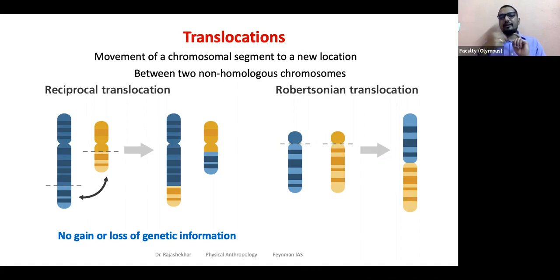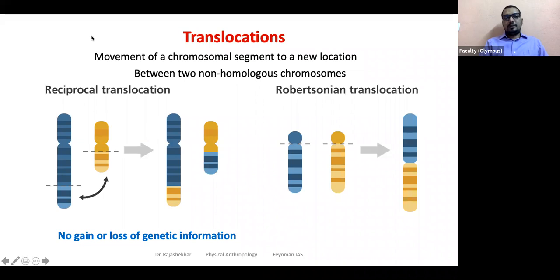Translocation. Trans means different. In this particular case, what are you noticing here? There is one chromosome and another chromosome, two non-homologous chromosomes. A portion from this chromosome is moved here, and a portion from this chromosome moved here. They're exchanging genetic segments.